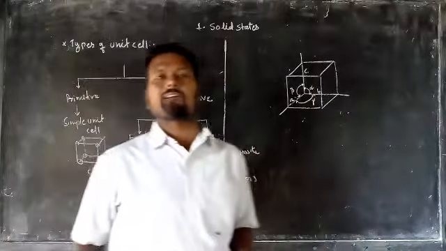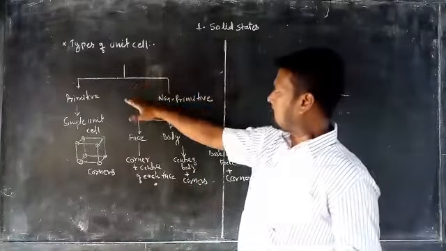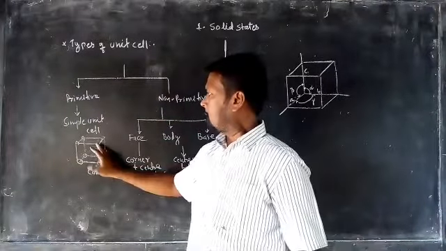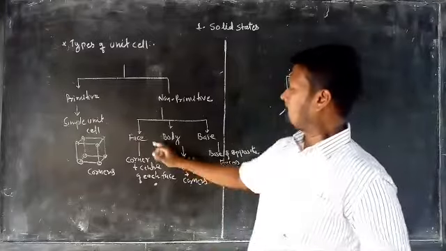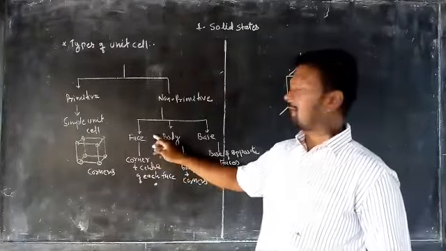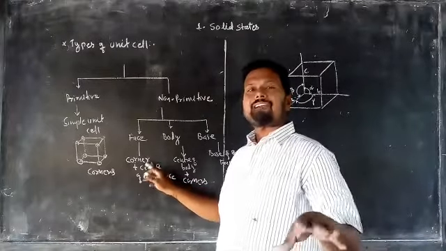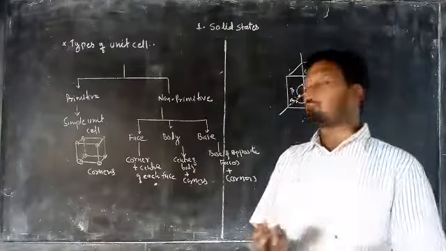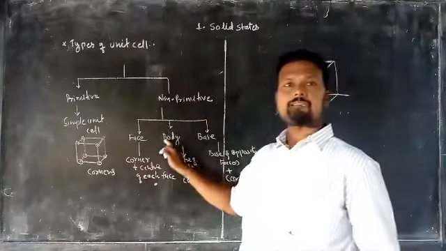This is the main difference when we classify unit cells. One is primitive, another is non-primitive. In primitive, the constituent particles are present at the corners, while in face-centered, the constituent particles are present at the corners as well as the center of each face. While in body-centered, the lattice point is present at the center of the body as well as the corners.